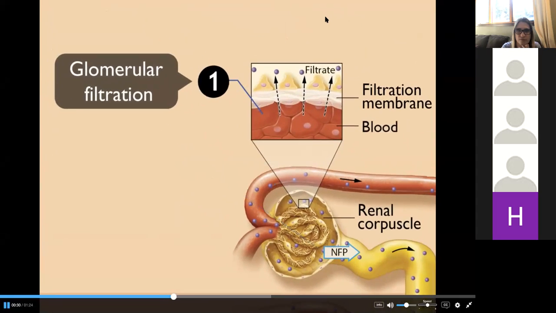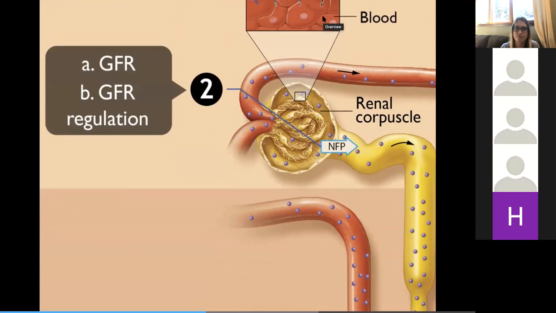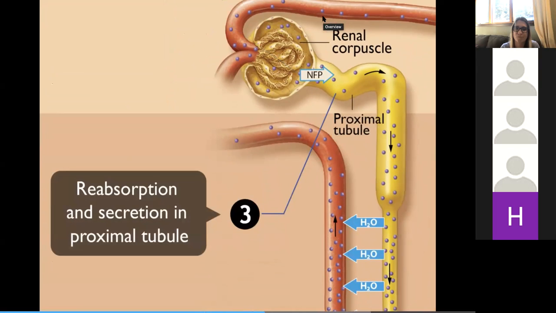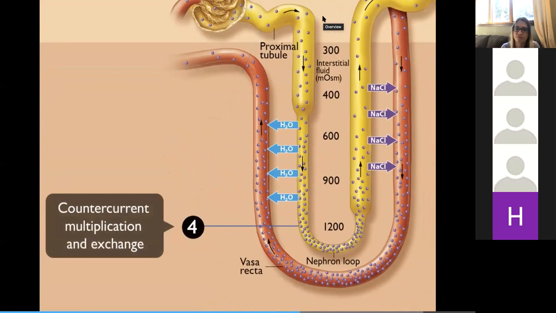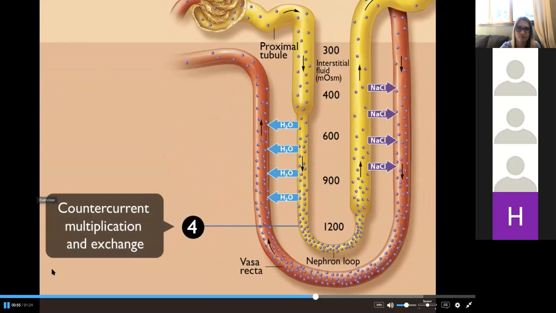We will first focus on the process of glomerular filtration in the renal corpuscle. Next, we will look at the glomerular filtration rate, or GFR, and its regulation by appropriate homeostatic mechanisms. Then we will examine reabsorption and secretion in the proximal tubule, followed by countercurrent multiplication and exchange in the nephron loop.